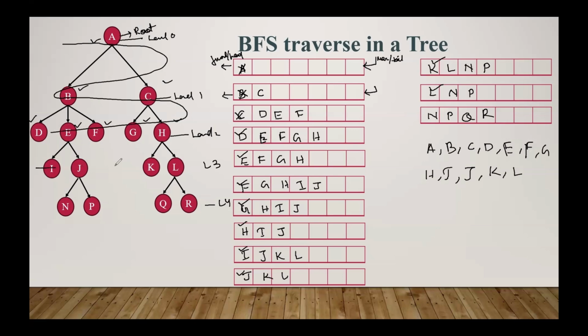Each and every layer is going to be traversed. That's why it is called level-wise traversing. Means first we traverse this level, then the second level, then the third level, then the fourth level, and so on. It traverses level-wise. That's why BFS is also called level-wise traversing.